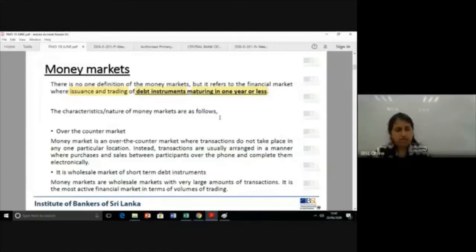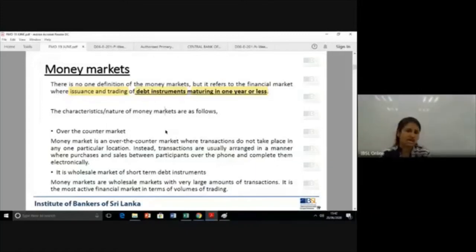Okay. So then we move on to certain characteristics of this money market. Money market, you need to know, is an over-the-counter market. Okay, what is meant by over-the-counter market? Again, we went through this. It's a market where transactions don't occur in one particular location. It's not a centralized location.